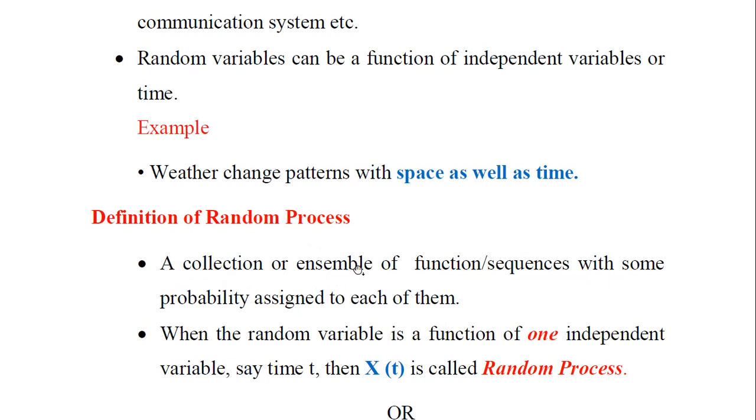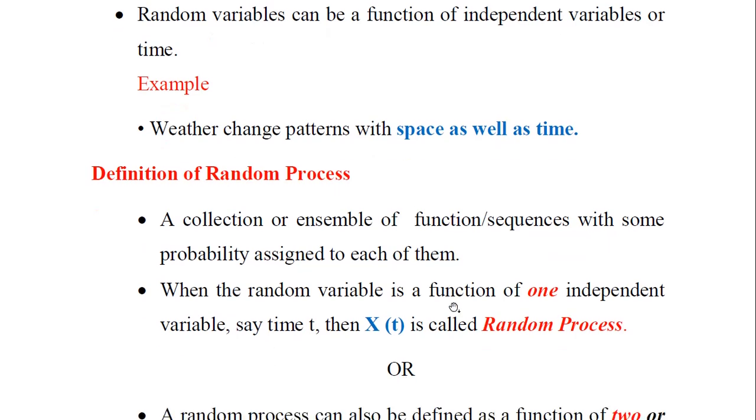A collection or an ensemble of functions or sequences with some specific probability assigned to each of these particular functions or sequences is called a random process. Let us understand this. We have two types here. When the random variable is a function of one independent variable, say time t, then we call x of t a random process of one dimension, or only one independent variable.